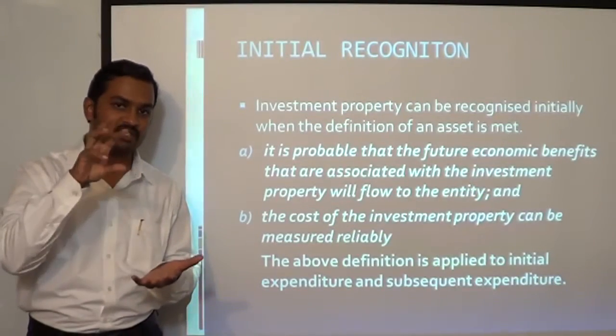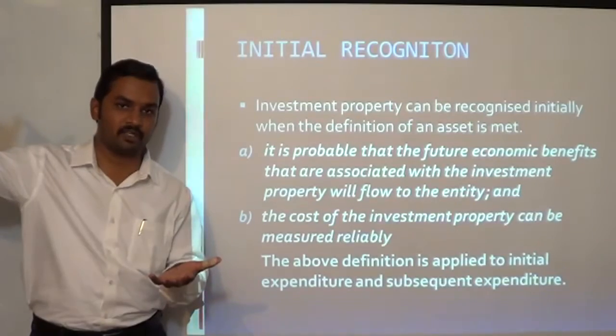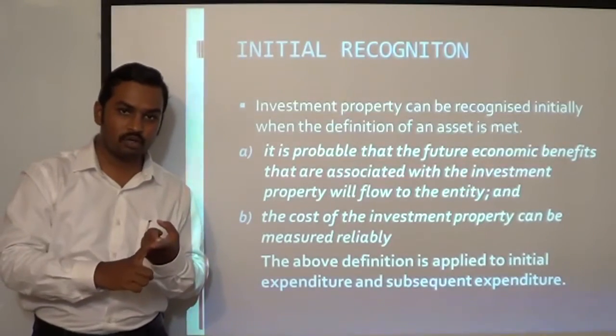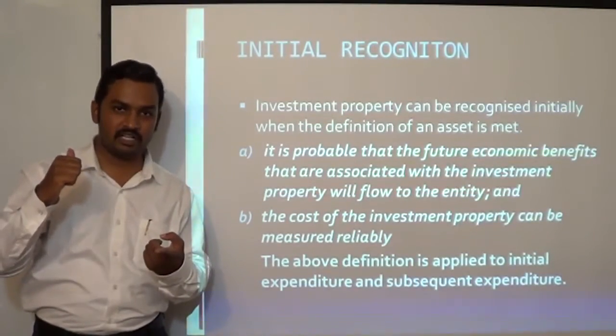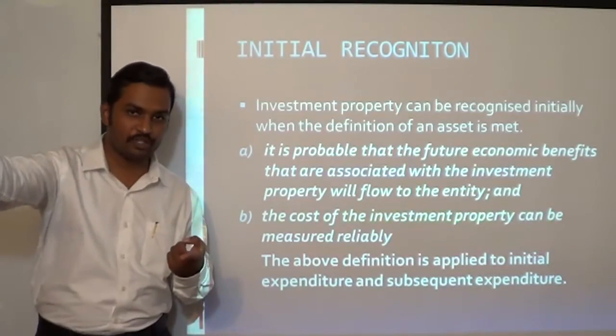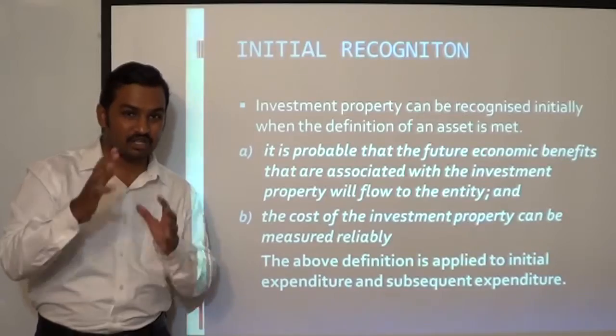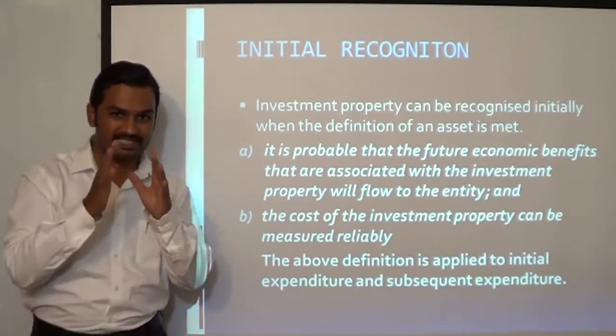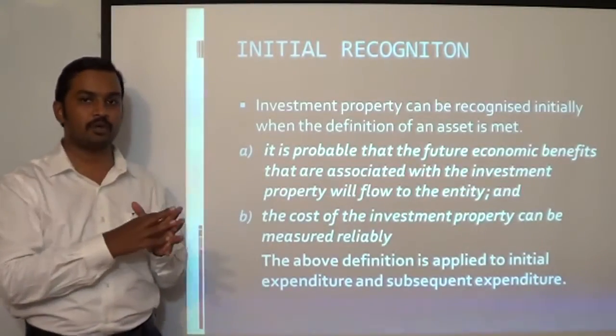That means it has to satisfy the definition of an asset which is contained in the framework. So asset is a resource controlled because of past activities from which it is probable that future economic benefits are going to flow to the entity. And the next is the cost can be measured reliably. Only in that circumstance you can recognize investment property in your books.